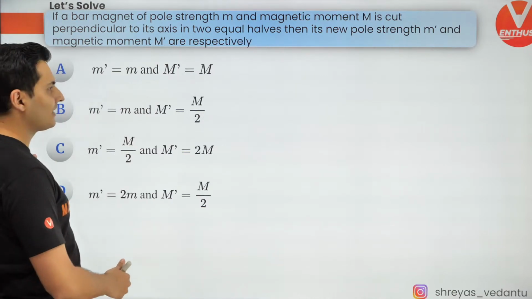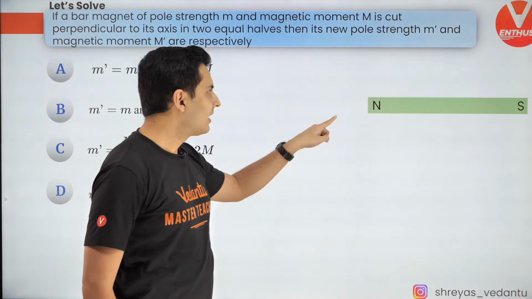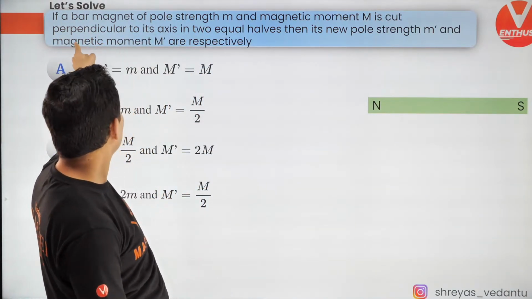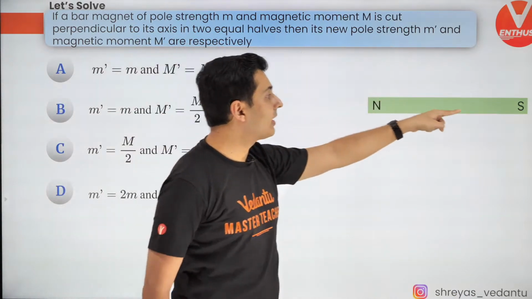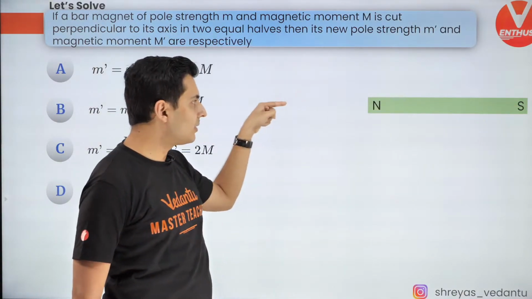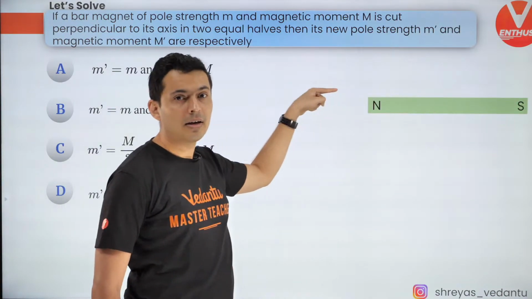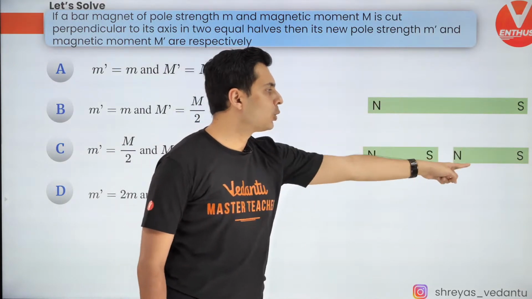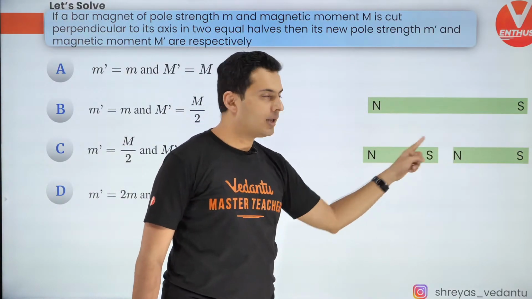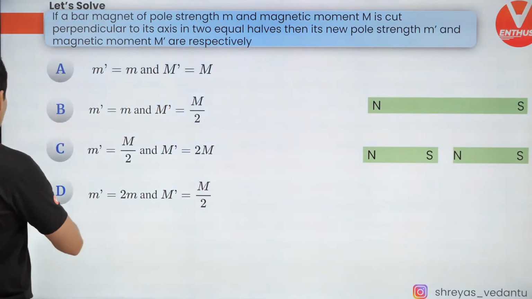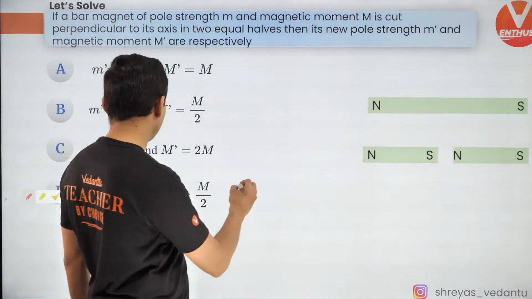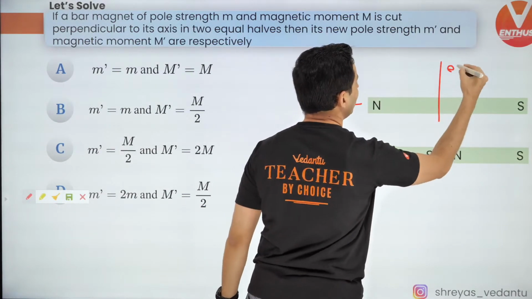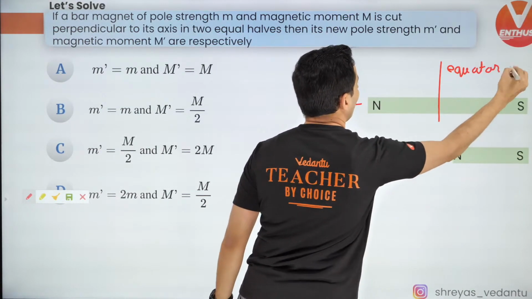Well, the correct answer is, see, if you take a bar magnet and divide it into two halves, such that it's cut perpendicular to its axis. What is the axis? This is called the axis of a bar magnet. Perpendicular to that means this. So you cut it like that, you will get two bar magnets which are smaller in length. So this is the meaning of that. Keep this in mind, guys. This is basically the axis and this is nothing but the equator. So this is the equator of a bar magnet.